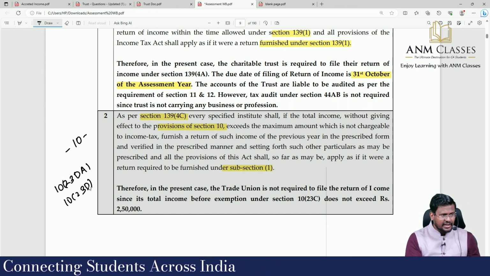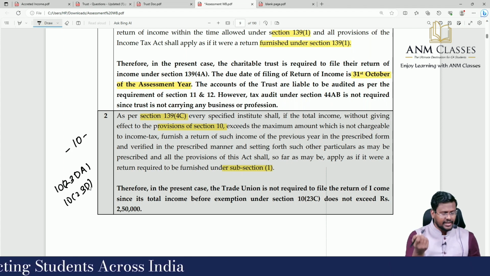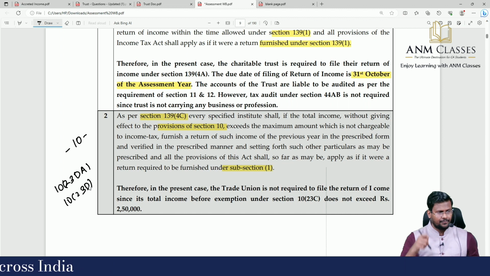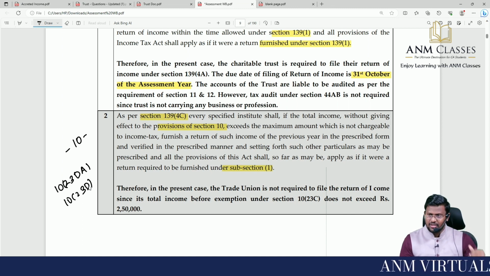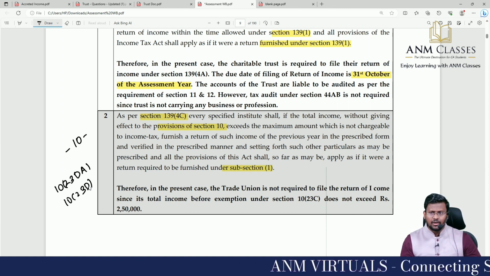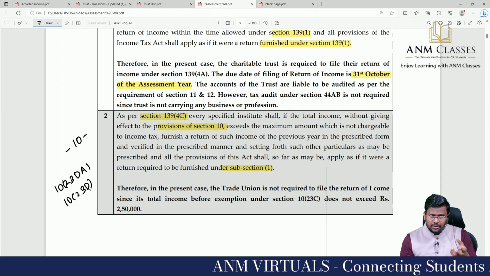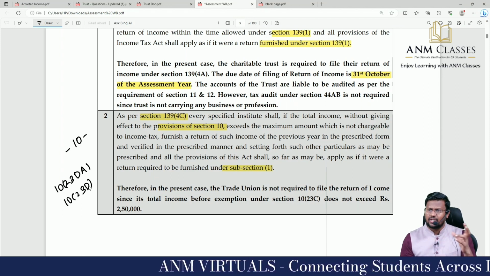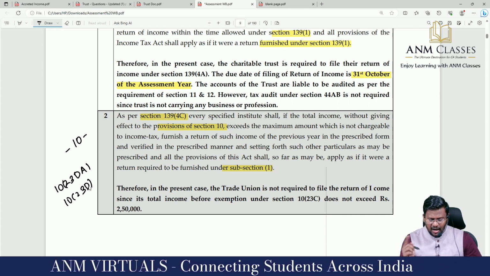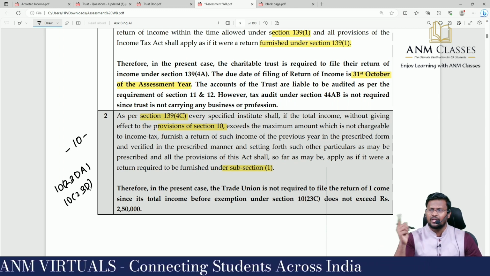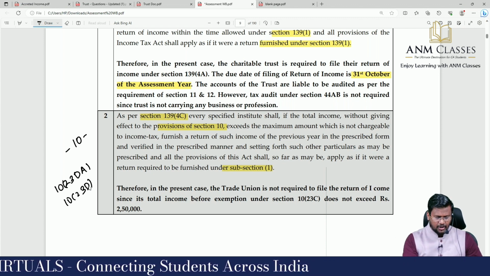If their income exceeds the basic exemption limit, they are liable to file the return of income under 139(4)(c). So 139(4)(c) covers specified institutions who are claiming exemption under section 10. Without claiming exemption under section 10, if their income exceeds the basic exemption limit, then they are liable to file the return of income under section 139(4)(c).